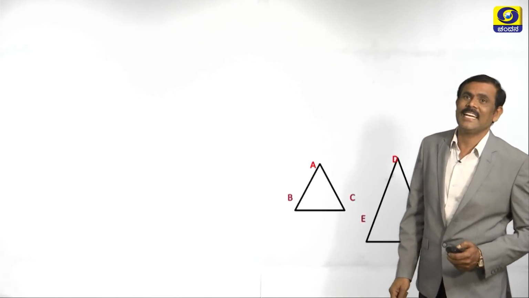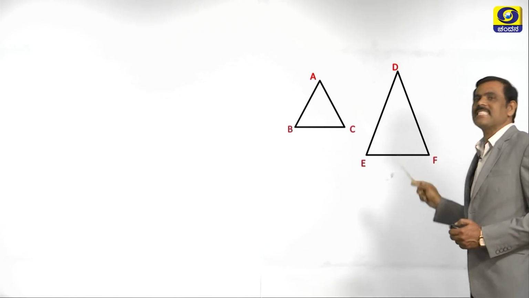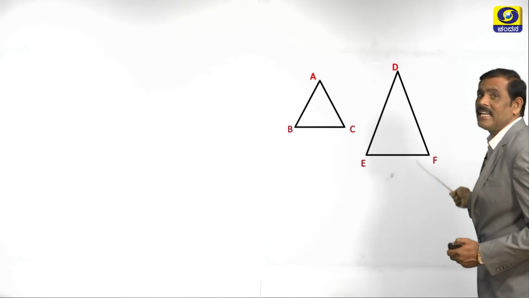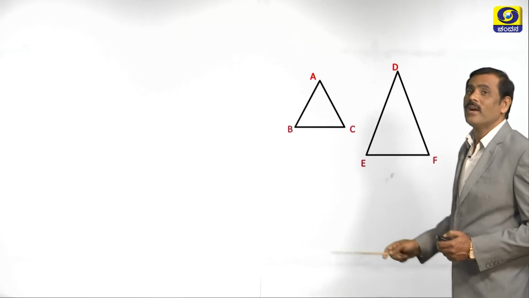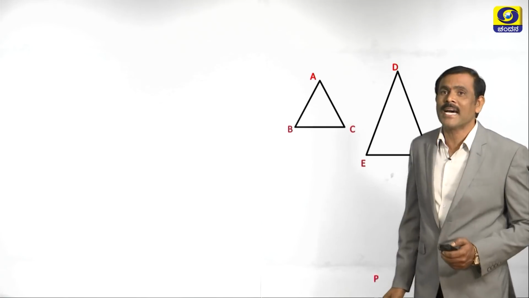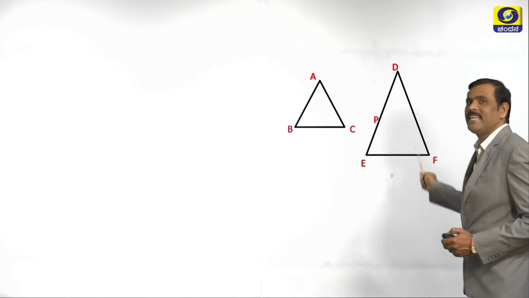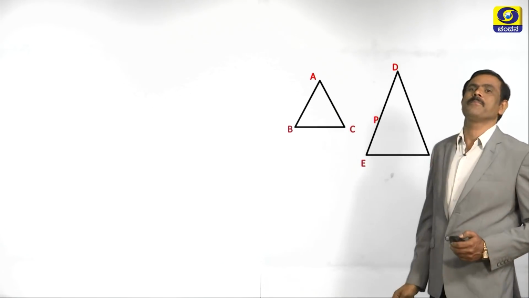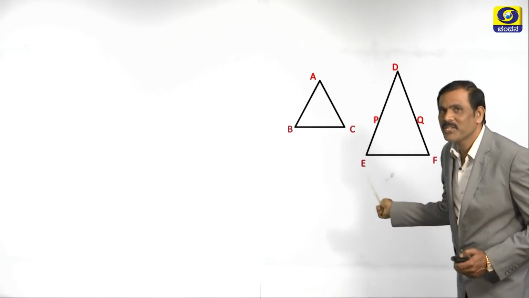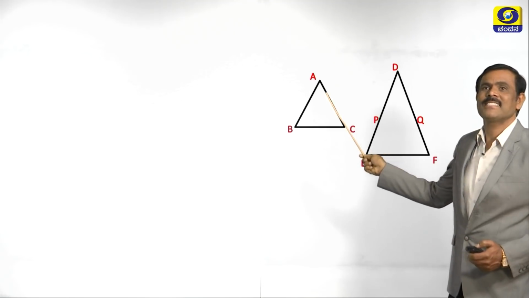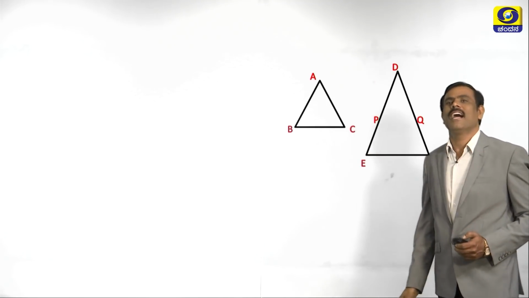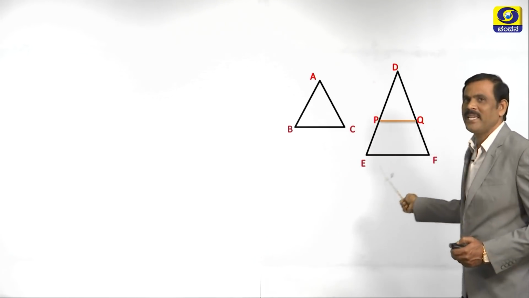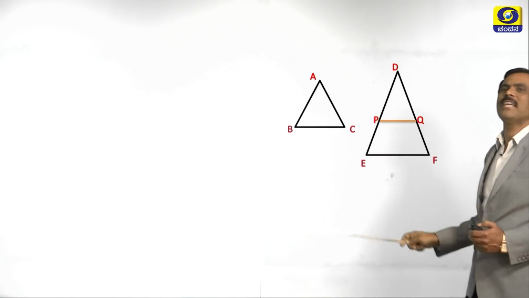Construction. See the diagrams. Now, let us construct for the triangle DEF. What is that construction? Mark point P on DE such that AB equals DP. Mark point Q such that AC equals DQ and join PQ. This is what we have done now.